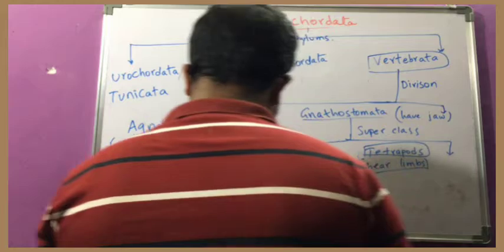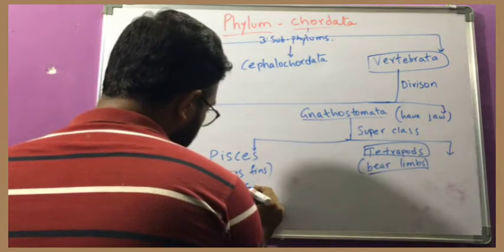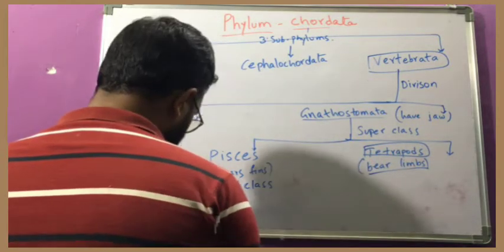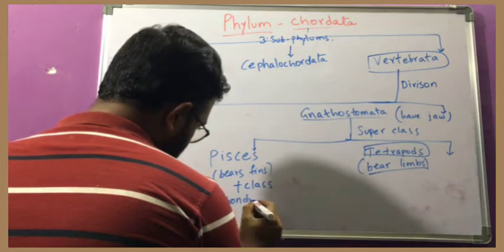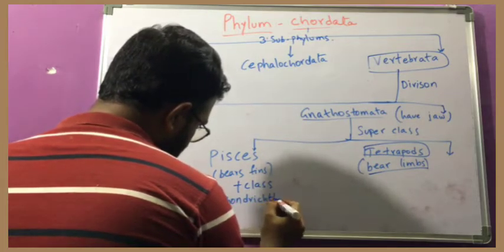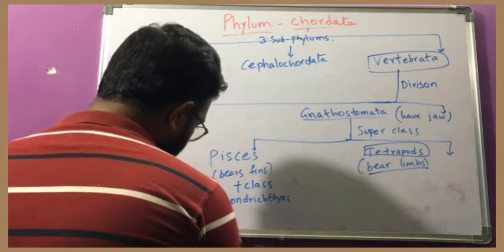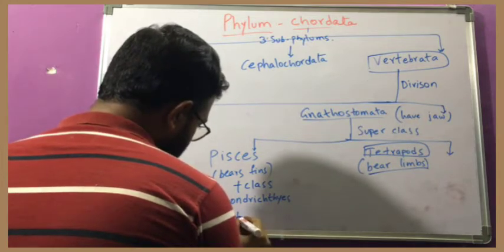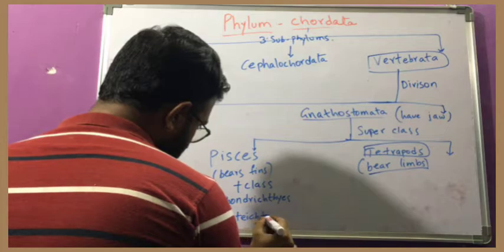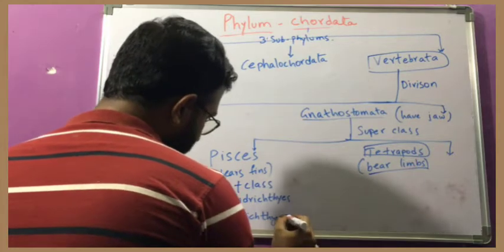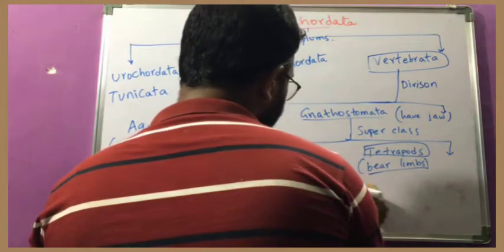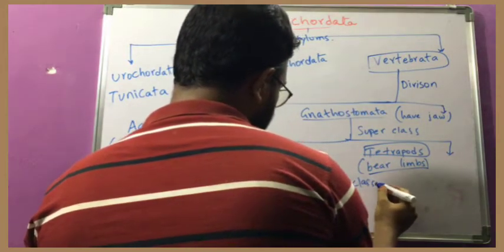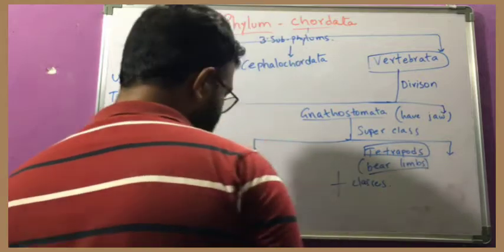Okay. Now this is a superclass, and fishes are divided into classes. What are the 2 classes here? First one is Chondrichthyes and the second one is Osteichthyes. And again, these tetrapods are also divided into classes. So what are these classes?